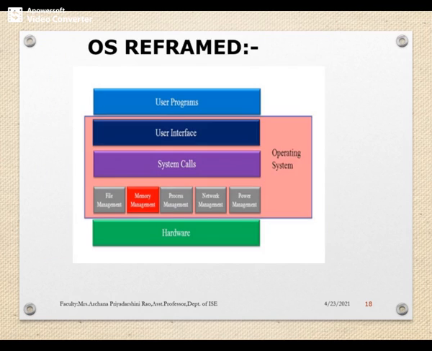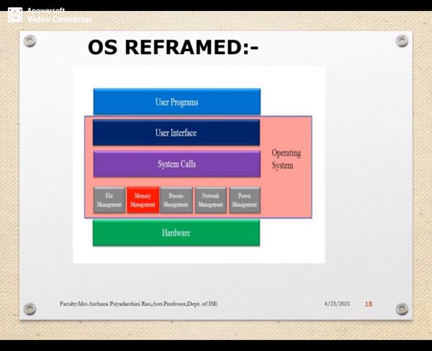So first, reframing the operating system, talking about the inner details of this operating system. Before we had seen there was a hardware down below at the base, and we had an operating system, and just above that we had application programs or system programs, and then the user used to interact with such programs with the help of the operating system.